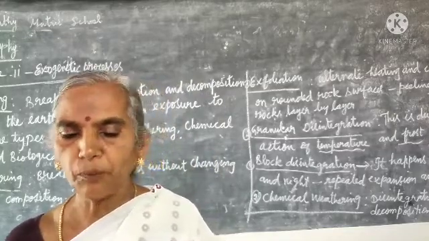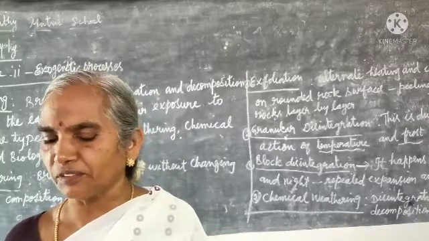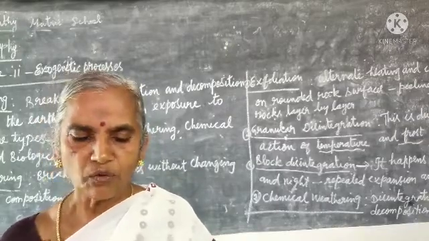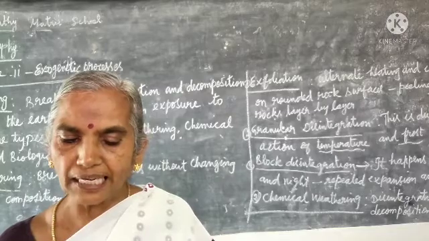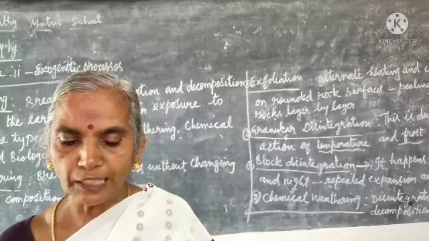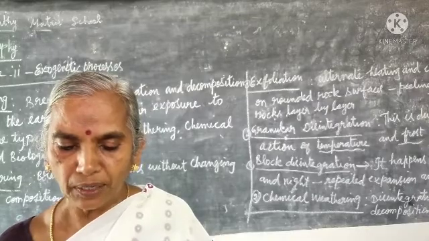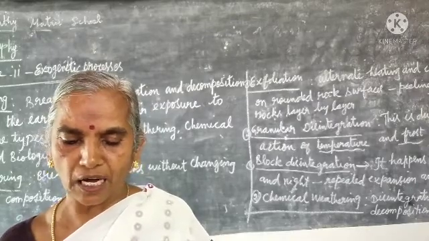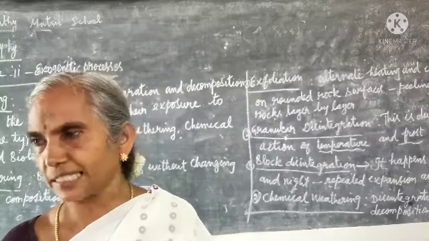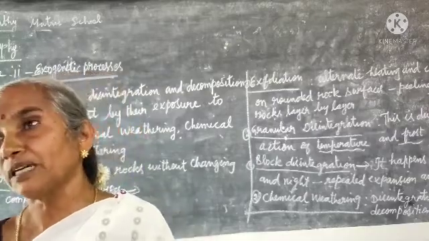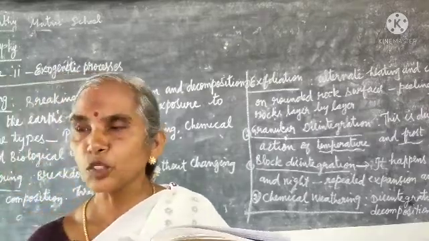Here you see an important one, glaciers. You might have heard the word glacier. What is a glacier? It is a large mass of ice that moves slowly over the land from its place of accumulation. It is also known as a river of ice. Himalaya means abode of snow.